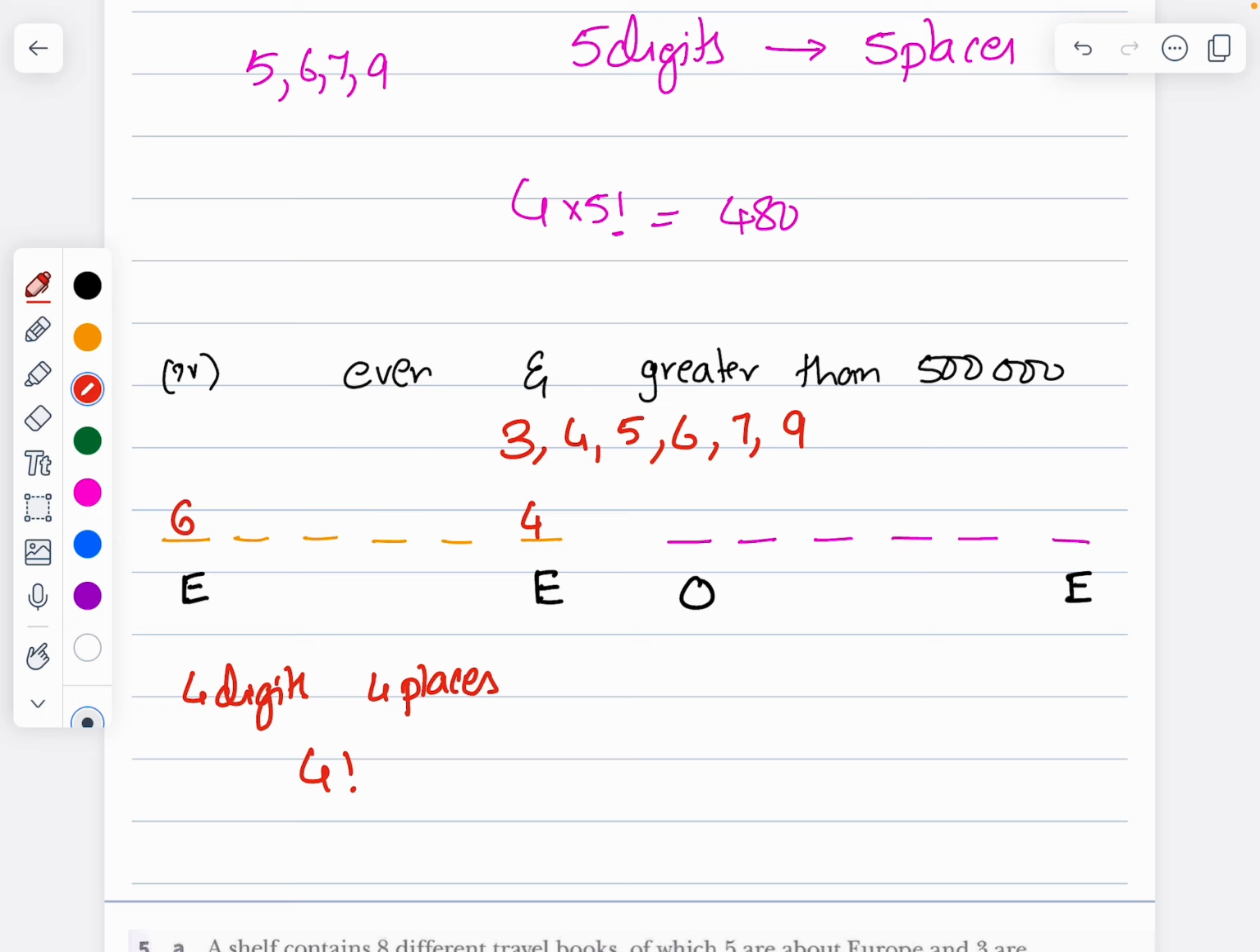Now, if I have an even number over here, it can be either 4 or 6. And an odd number over here. It can be 3, 5. It cannot be 3. It can be 5, 7, 9. The odd numbers are 5, 7, 9 because I want greater than 500,000. So it should start with 5, 7 or 9. 6 cannot start because it is not an odd number. So 5, 7, 9. So what should I be doing for this one now?